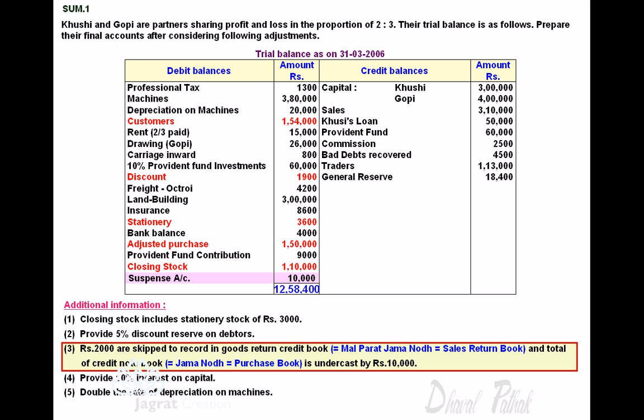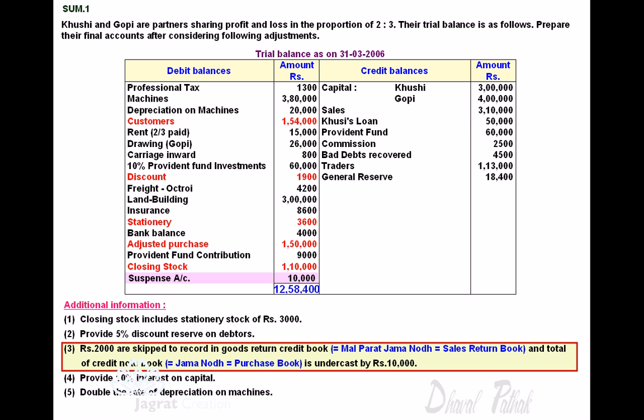Now goods return credit book is an English translation of the Gujarati term Mal Parat Jama Nod. It is a Gujlish translation. Mal means goods, Parat means return, Jama means credit, Nod means book.